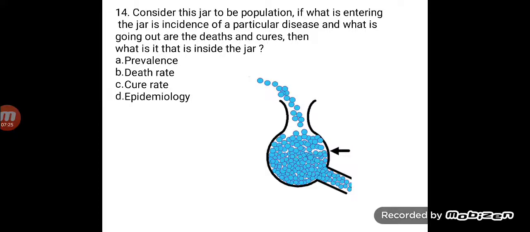Now the next question is, consider this jar to be the population. If what is entering the jar is incidence, because incidence is the new cases in the community, and what is going out of the jar is the death and cure, that is all those people who die because of the disease or who may be cured, then what is there inside the jar? The answer is prevalence, because prevalence is the number of old and new cases that are present at one particular time in the community.